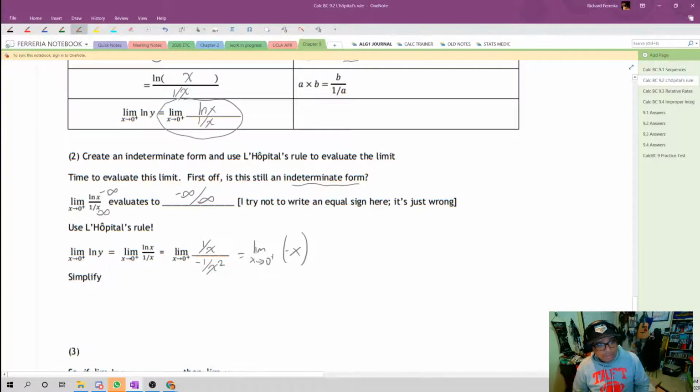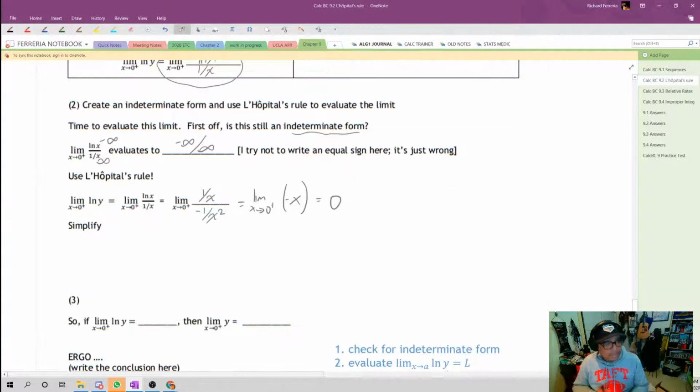There's nothing wrong with this limit. Now we can just directly substitute, and we get 0. So this tells us that the limit of the natural log of y is equal to 0. Therefore, the limit of y is equal to e to the 0, which equals 1.